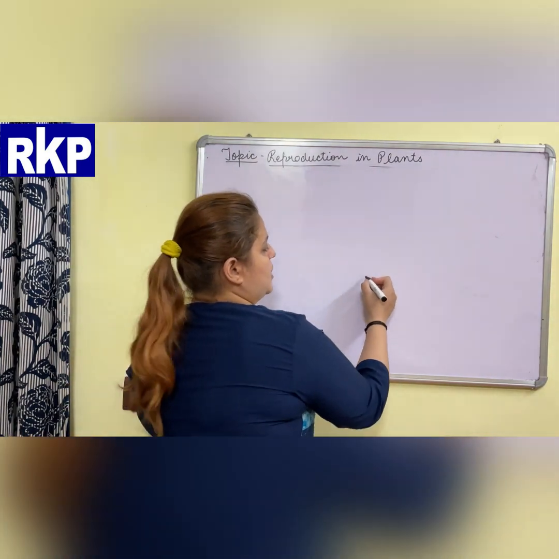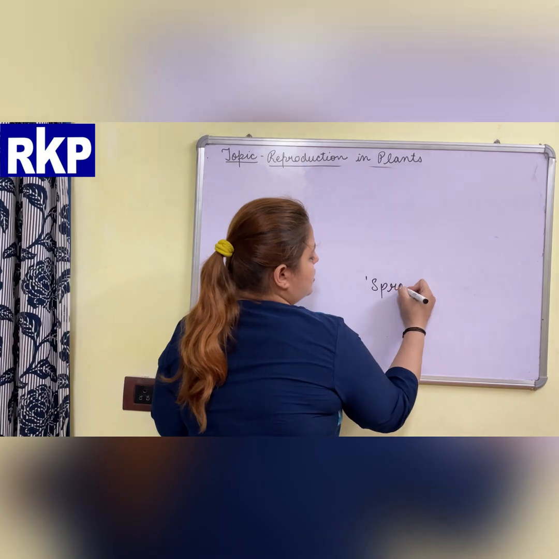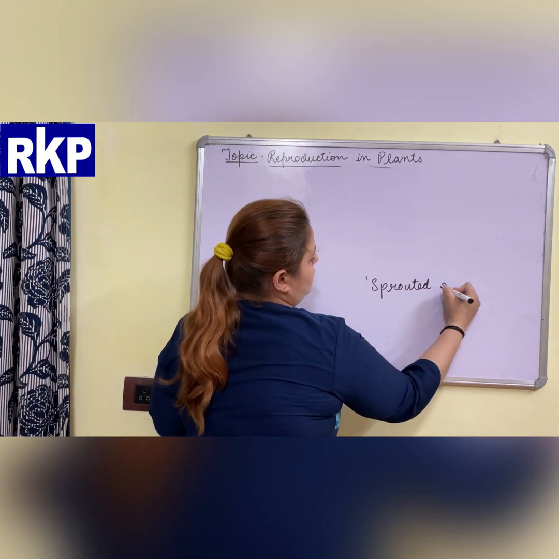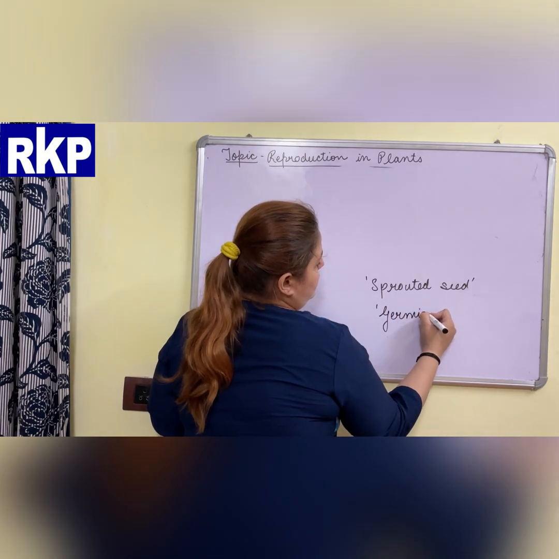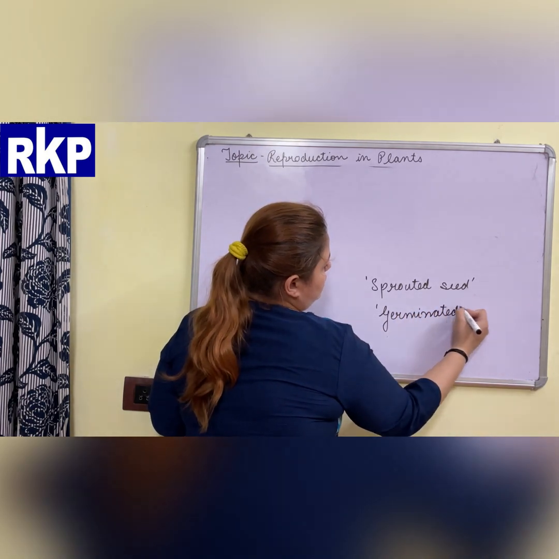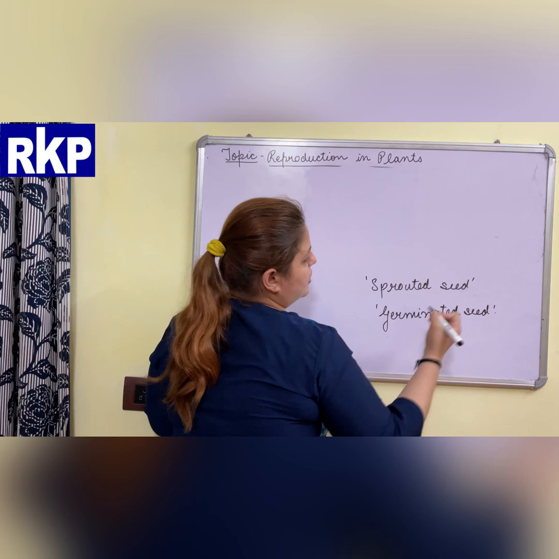After that you will see a white structure starts coming out of the seed. At that stage the seed is called sprouted seed or germinated seed.